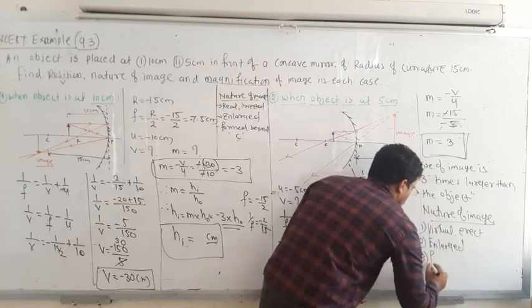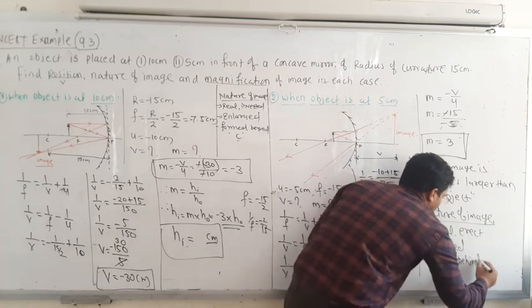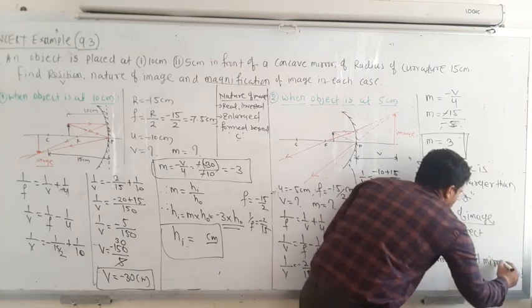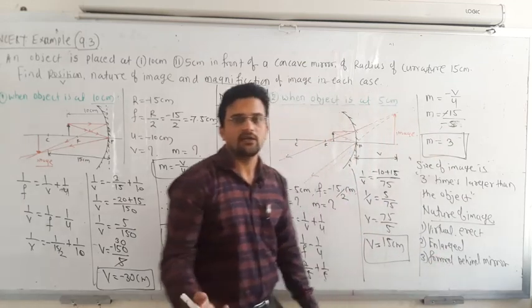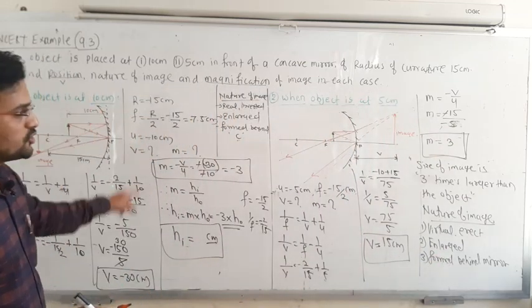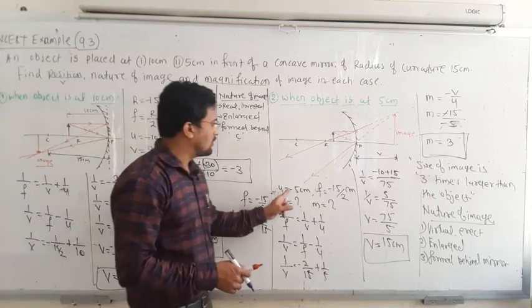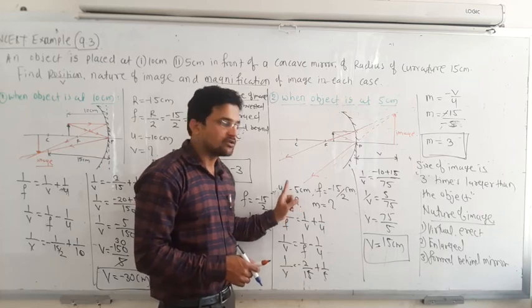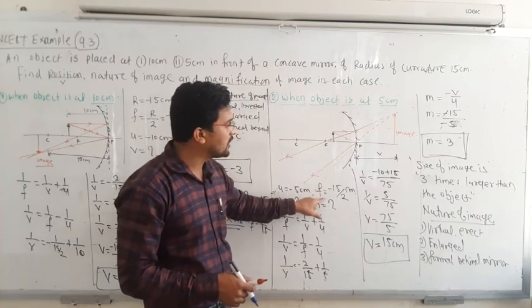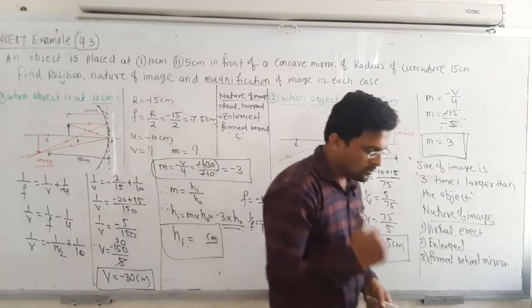And third, formed behind the mirror at 15 centimeter. So this is how you have to solve these numericals, by using the sign convention. Properly mention when to take U negative, when to take U positive, and the focal length, depending on the diagram. So just pause the video.